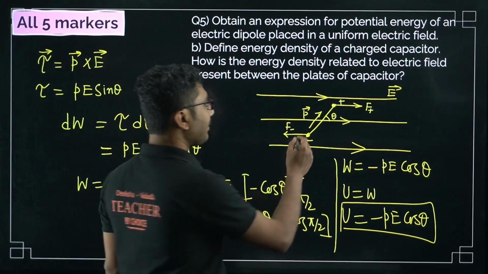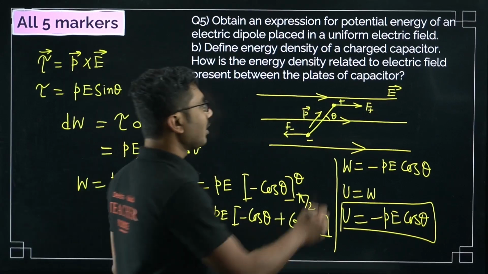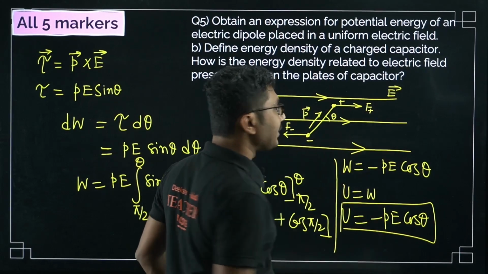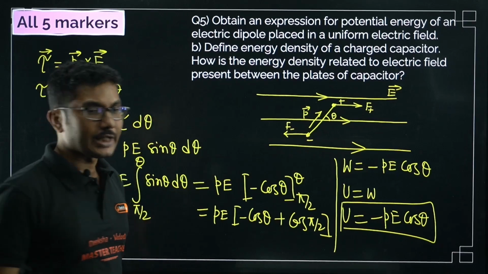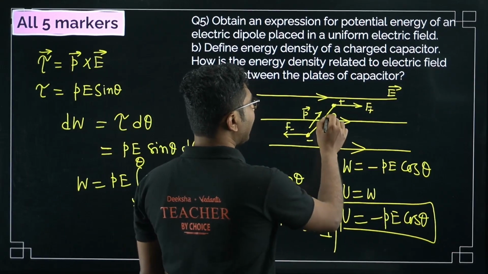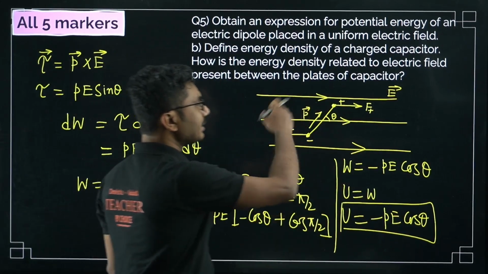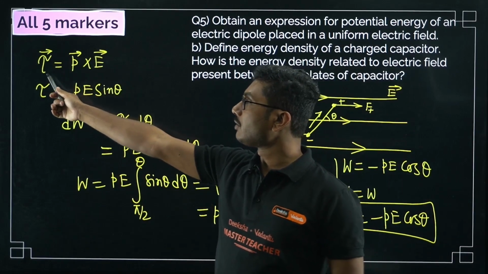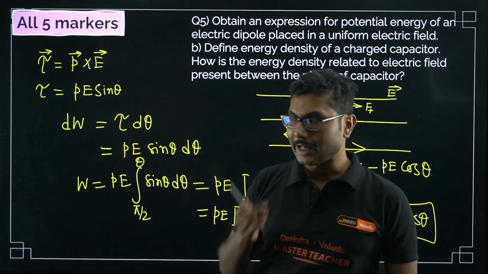Part A is basically that we have kept an electric dipole in an external electric field. How to calculate the potential energy? First of all, when you keep this dipole in the electric field, the positive charge will experience a force in the direction of the electric field and the negative charge will experience a force in the opposite direction. The dipole moment, which is from negative to positive, will make an angle theta with the applied electric field. Because of this, there will be a torque acting on this system. What is the expression for the torque? We already know that the torque is P cross E, or in scalar form, PE sin theta.